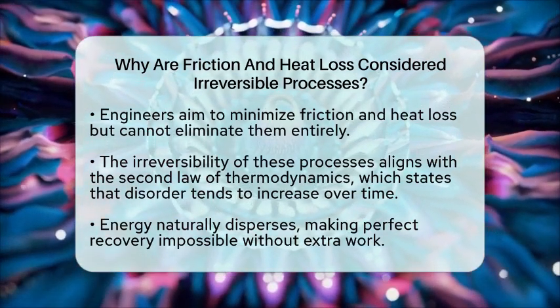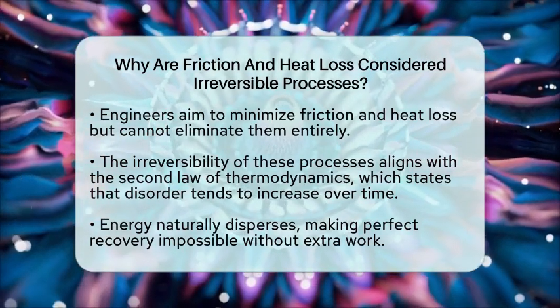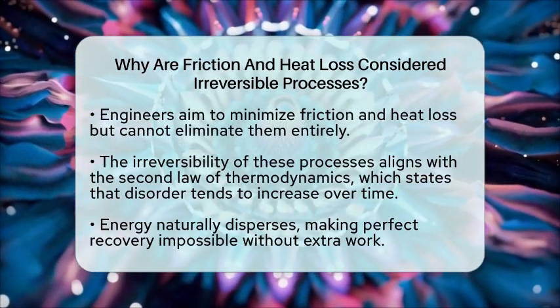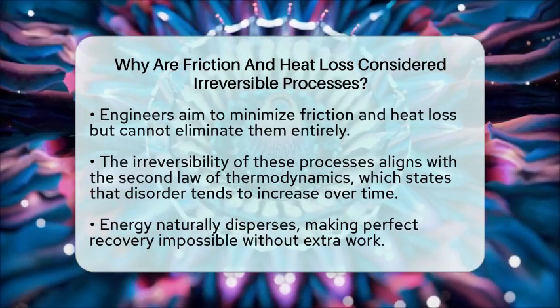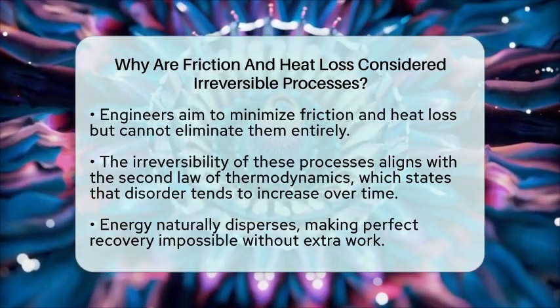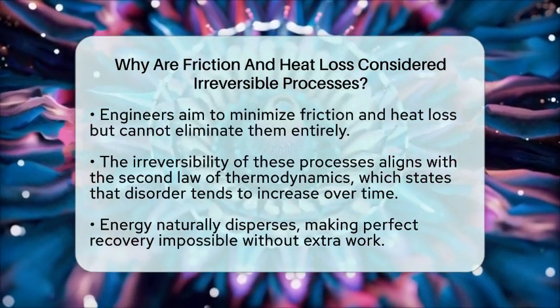It's all about how energy naturally spreads out and increases disorder, making it impossible to revert everything to its starting point without extra input. This idea is a key part of the second law of thermodynamics, which explains why natural processes tend to move toward more disorder and why some energy always disperses.